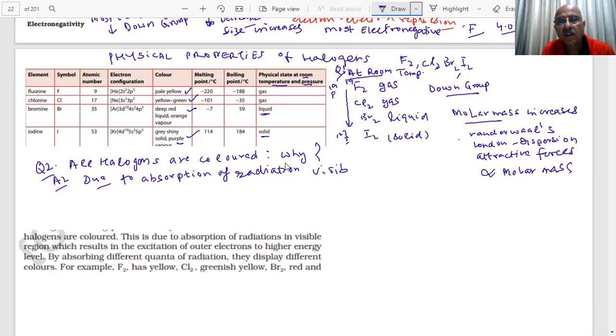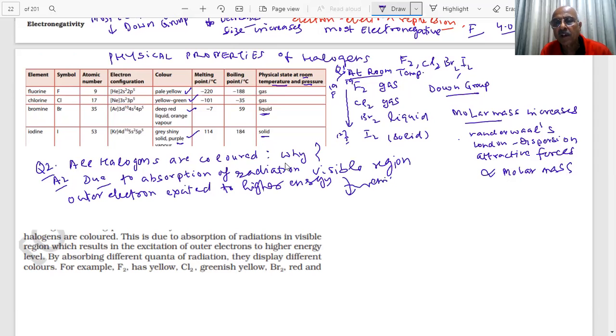Which region? Visible region. And what happens? The outer electrons are excited to higher energy. And when they come back, what will they emit? They will emit radiations of definite wavelengths or definite frequencies in the visible part, and you will see those colors. Clear? Is it okay? Yes, sir.